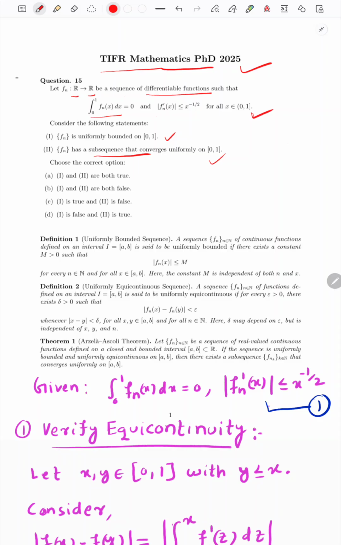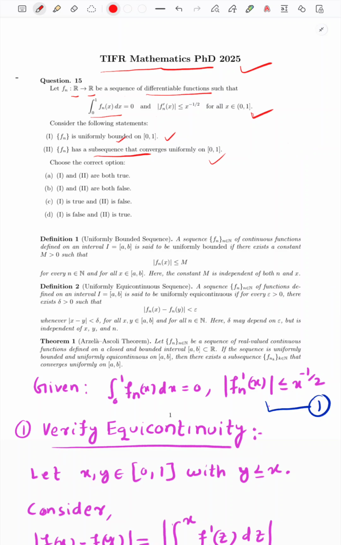But before going to prove the statements, first of all, you have to know some preliminary concepts. What is the meaning of uniformly bounded? To solve this question, we mainly apply a very standard real analysis theorem called the Arzelà-Ascoli theorem. To understand the Arzelà-Ascoli theorem, you have to know the meaning of uniformly bounded and equicontinuous. These two concepts are required. If you do not know, then pause this video and try to learn the concepts, then come back to this video.